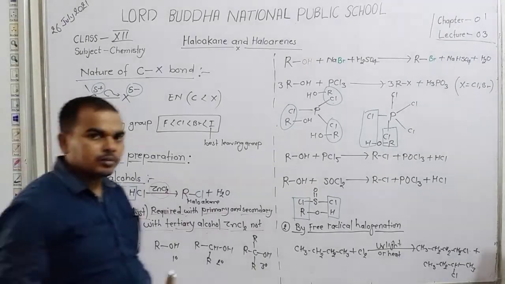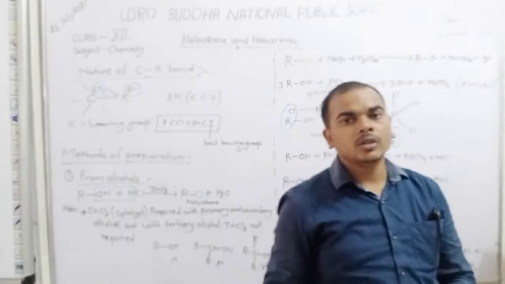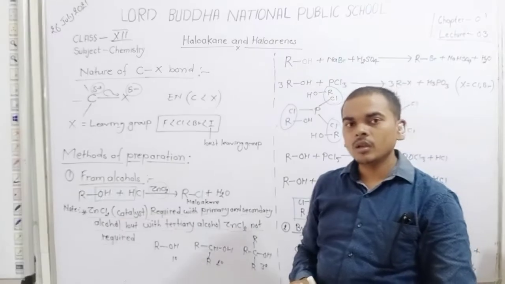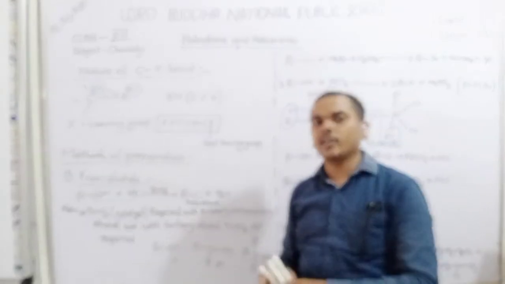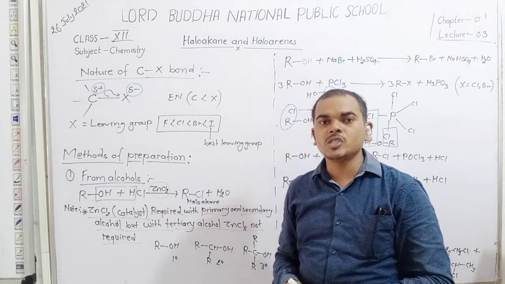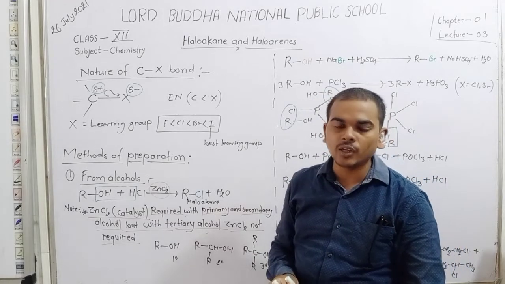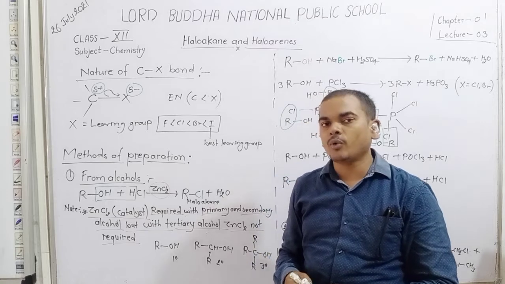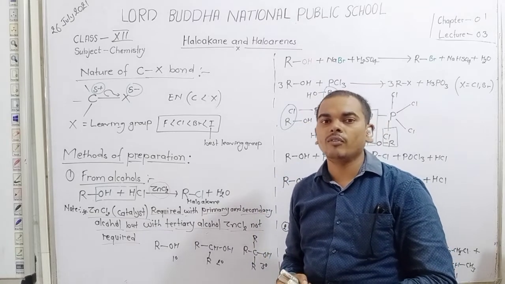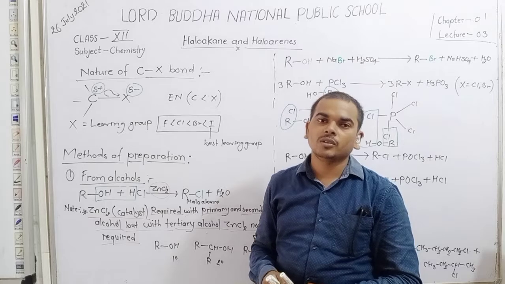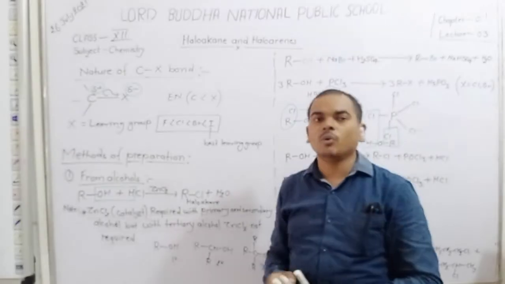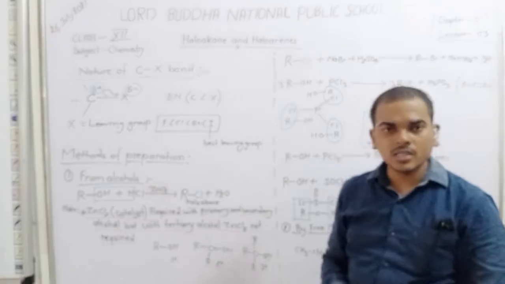Okay student, so always remember that the reaction of primary and secondary alcohol with HCl takes place in the presence of the catalyst ZnCl2, but the reaction of tertiary alcohol with HCl does not require ZnCl2, because the reactivity of tertiary alcohol is very high as compared to primary and secondary alcohol.